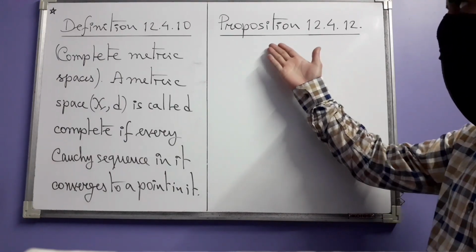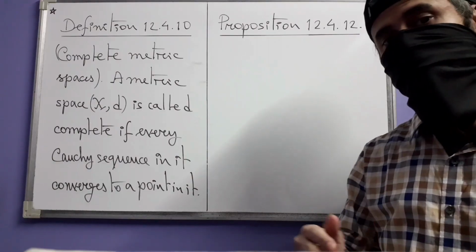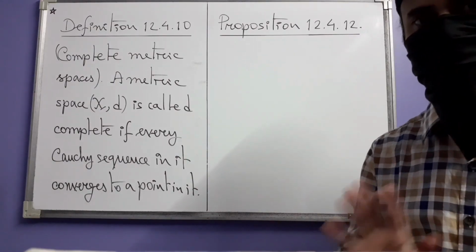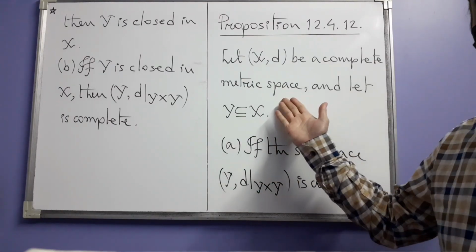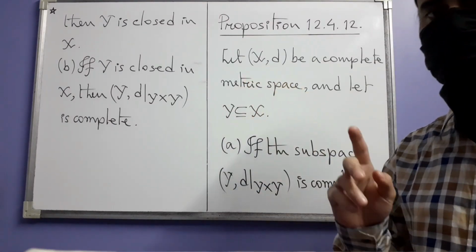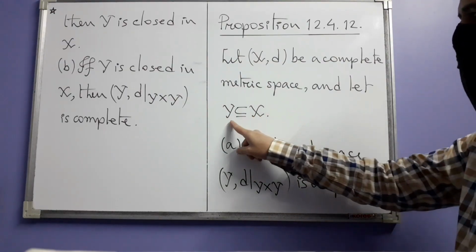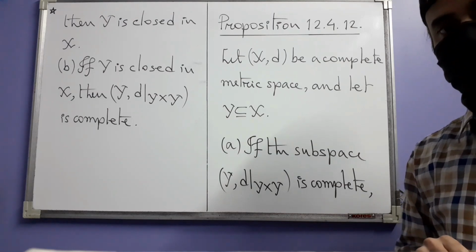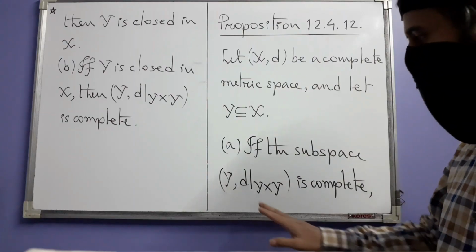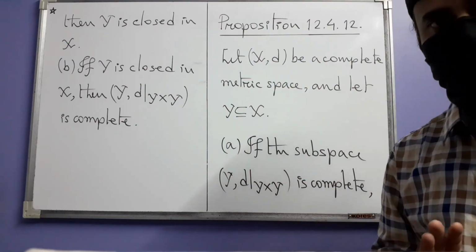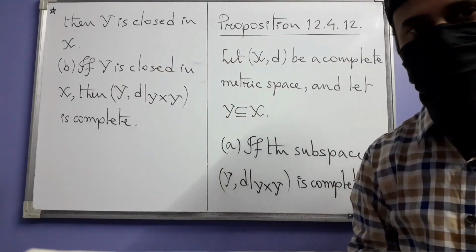So instead, let's now see in this next proposition something which is very nice about complete metric spaces, those metric spaces which are complete, like the space of real numbers. And that statement is this: let (X, d) be a metric space which is complete. We are starting with a complete metric space, and let Y be a subset of X. If this subspace Y is complete as a metric space, then the subset Y is closed in X. It's a closed subset of X.